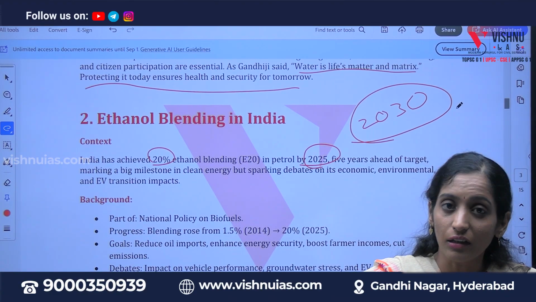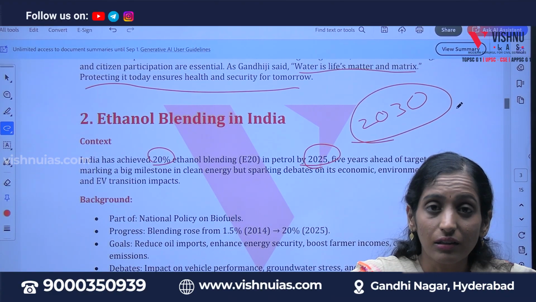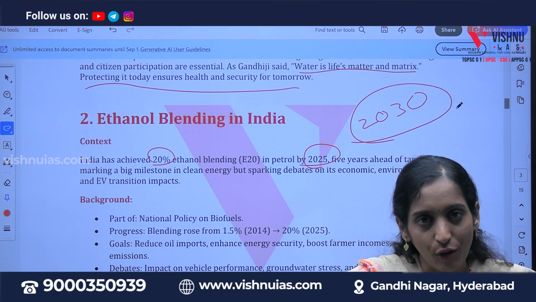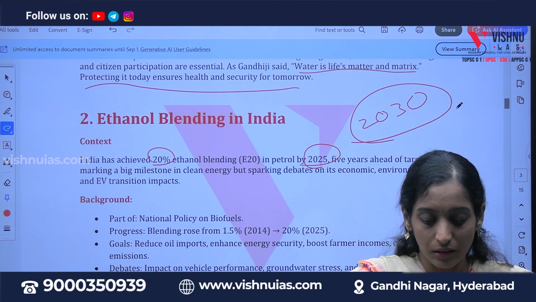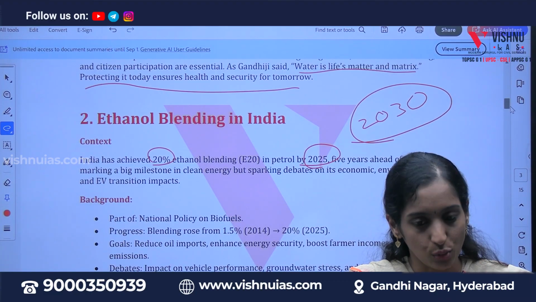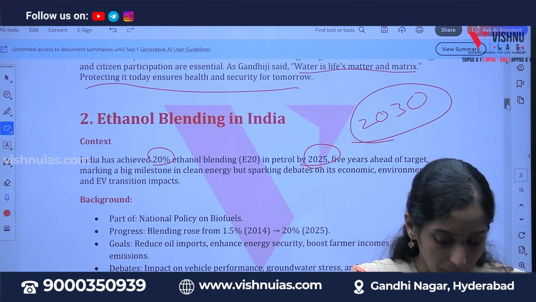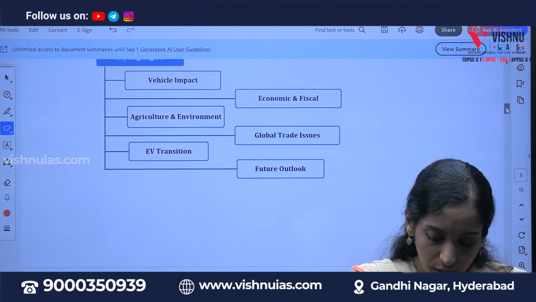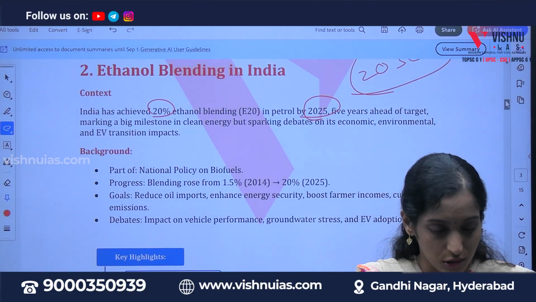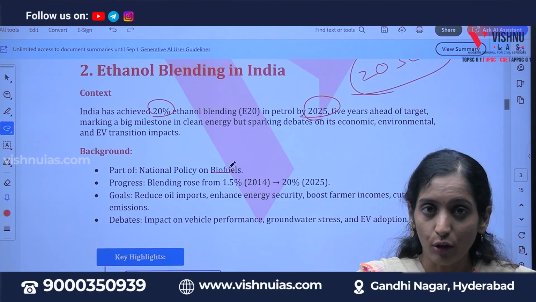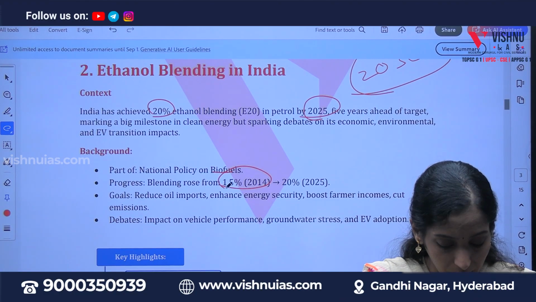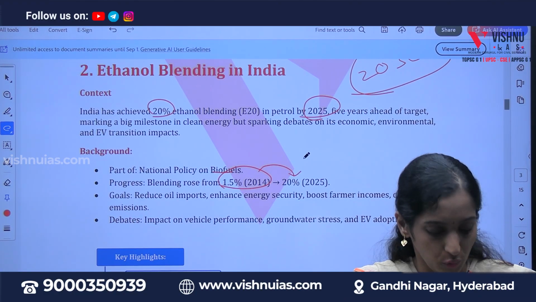But here some questions arise about whether this can be sustained, given the problems we have like the economic and environmental crisis. Can this 2025 target, reached 5 years early, be sustained? That is the biggest question now. If you observe the background, ethanol blending is a part of the national policy on biofuels, and because of that, blending rose from 1.5% to 20% in 2025.